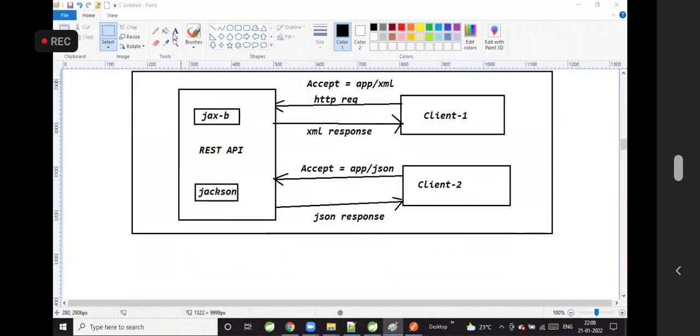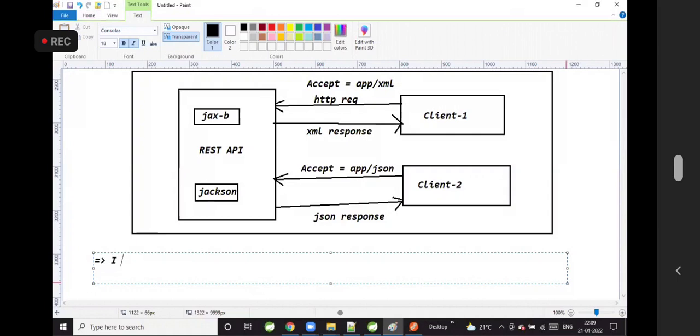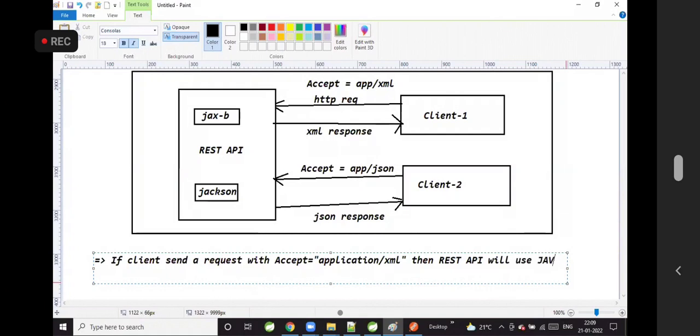If a client sends a request with Accept equal to application/XML, then the REST API will use the JAXB API to convert the object into XML and will send the XML response to the client.